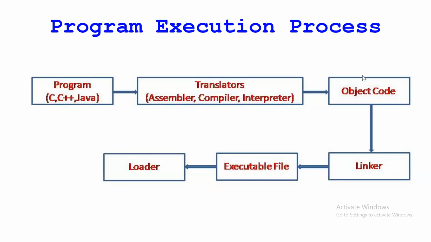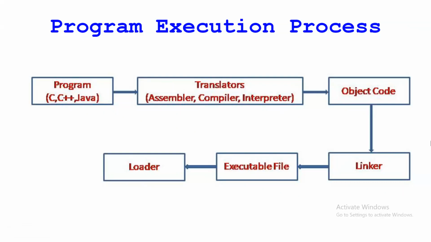And once that object file is created, whenever I just say object or object file, don't consider that object in CPP or Java, this is a different one. So when that object file is created, it will be stored on the secondary disk, and whatever file is created, we need to execute. Execute means we need to first bring it to the primary memory and then we can execute. So to execute that object file, we need to load it into the memory. This is the loader part.